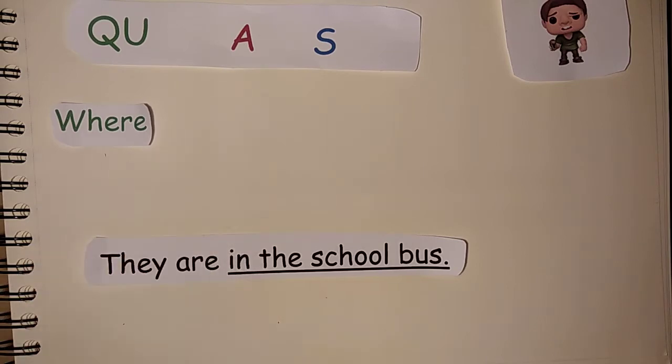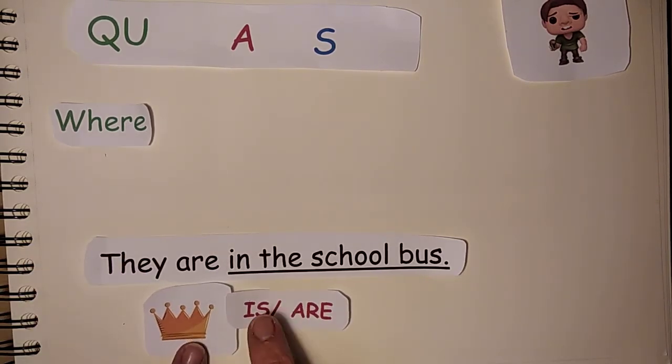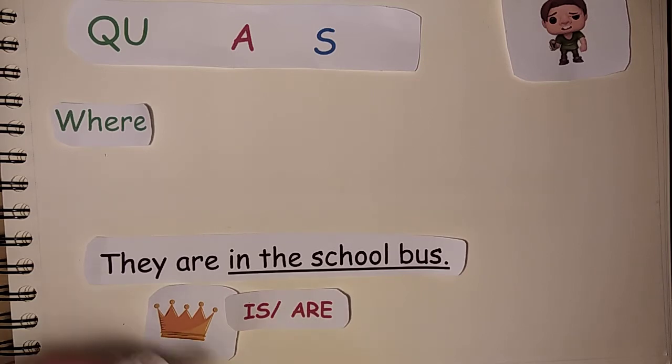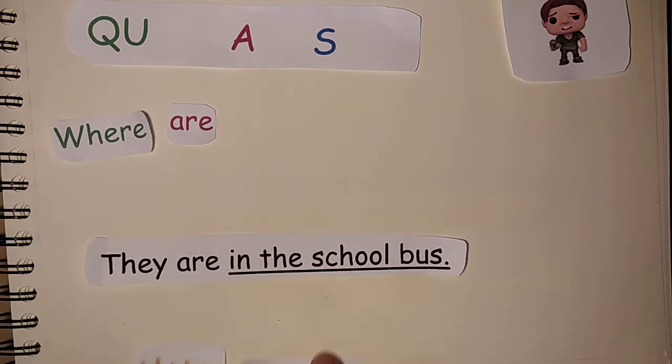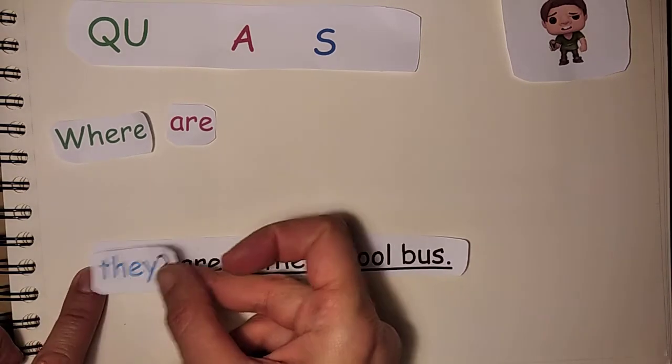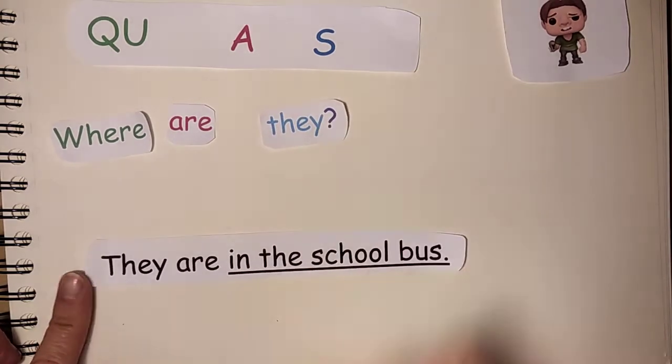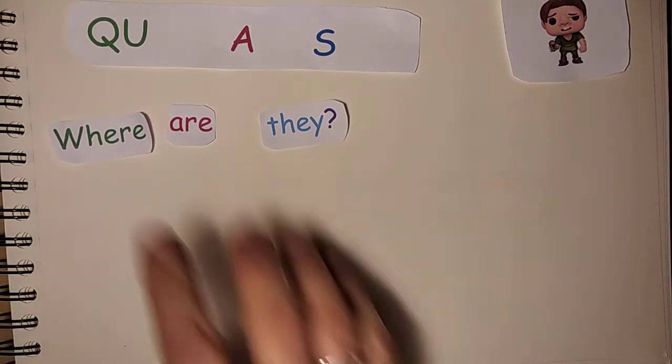Then the auxiliary. For the auxiliary, we are going to look at the verb. If the verb is the king, is or are, it goes directly. In this situation, are is the king, so here we have are. And then the subject travels. Where are they? They are in the school bus.